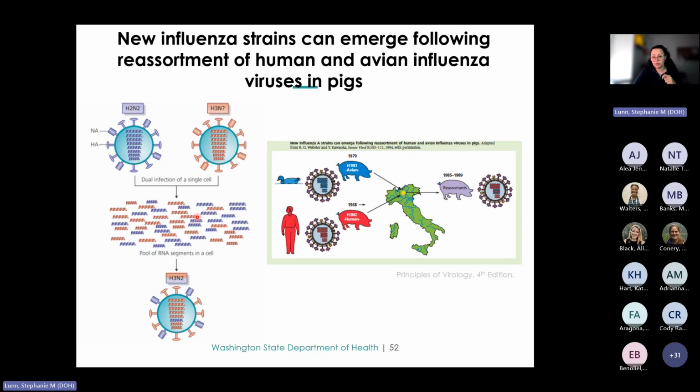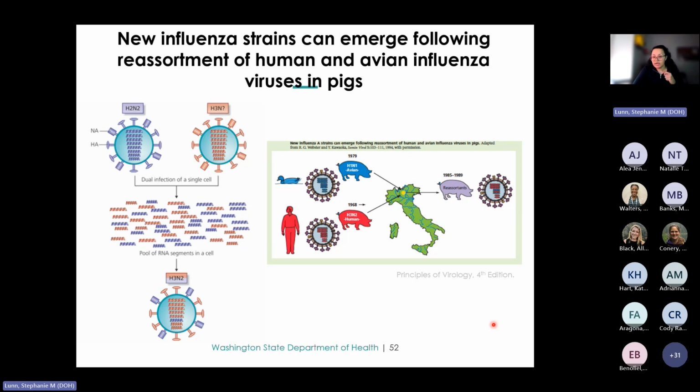And the reassortment results in this hybrid virus with genome segments from both parent viruses, as you can see here. And specifically in influenza, this exchange can lead to changes in the H and N surface proteins, which are critical for how the virus interacts with the host. And it is worth noting that while certain H and N protein combinations are favored in avian hosts, both human and avian influenza viruses can replicate very efficiently in pigs. And so this makes pigs an ideal host for mixed infection. Reassortment in these pigs can create new combinations of H and N segments, leading to new influenza viruses that can infect humans. And this process has actually been documented before, such as in Italy in the 1990s.